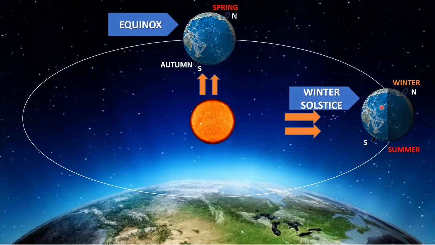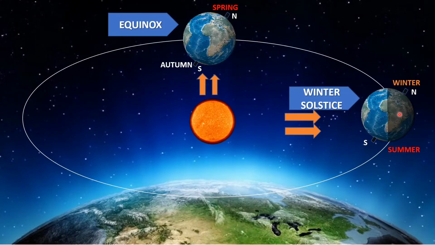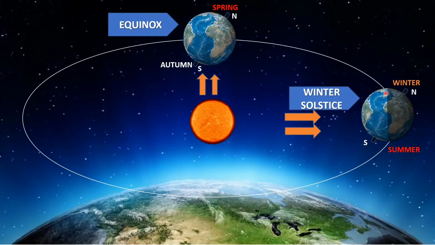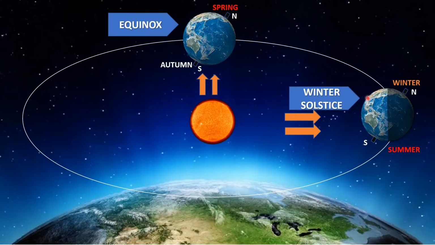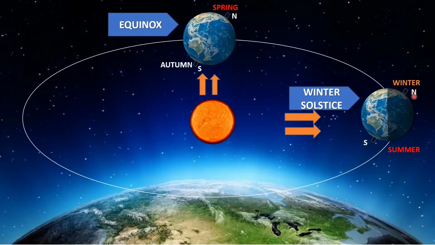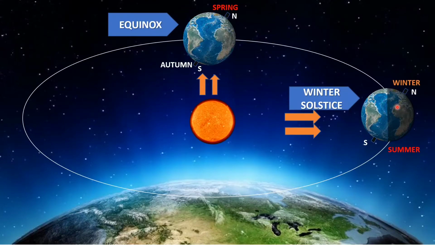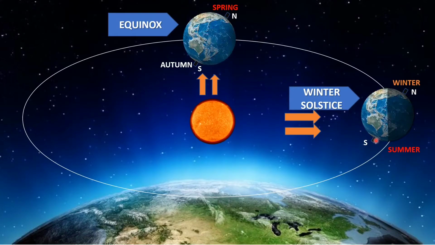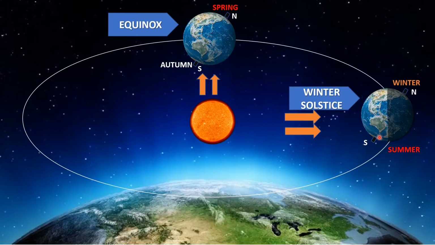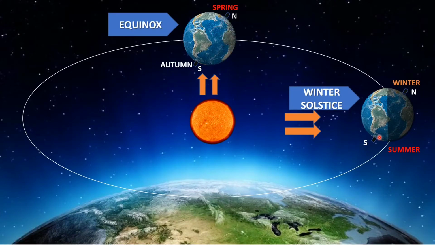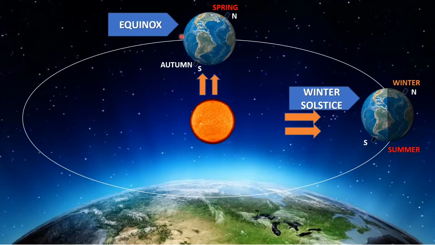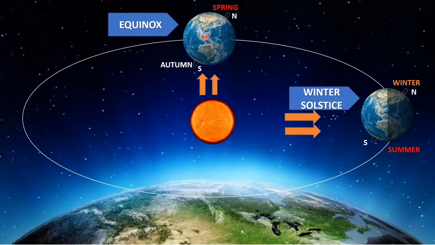But when we compare this to winter solstice, the northern hemisphere is going to get very little sunlight, because the sun rays are not falling over here, and because of which the northern hemisphere is going to experience longer nights, whereas the southern hemisphere, having summer season, is going to experience shorter nights and longer days. But over here in the equinox position, there would be equal day and night.